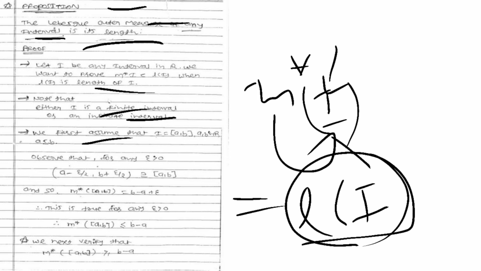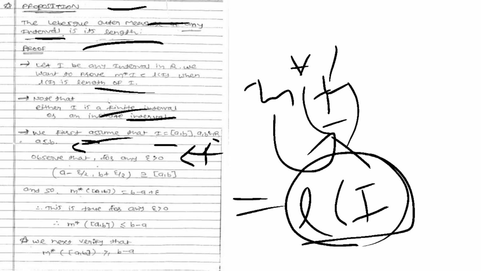So first assume that the interval I is equal to the closed interval [a, b], with a and b elements of the set of real numbers R, and with the property that a is less than or equal to b.